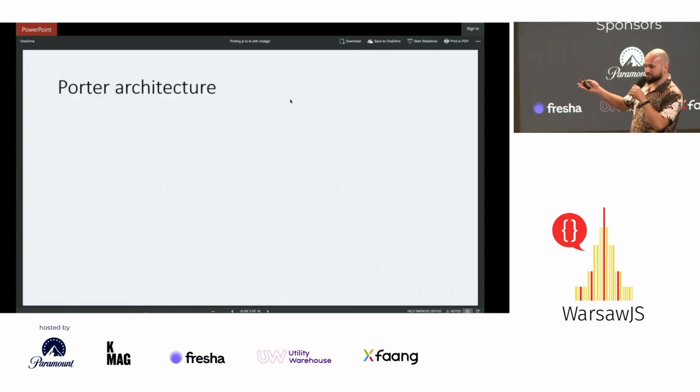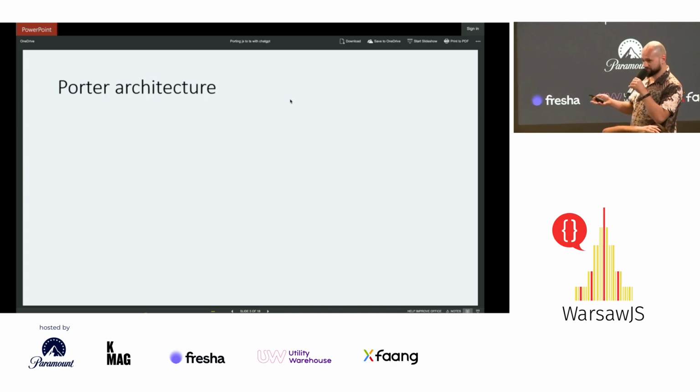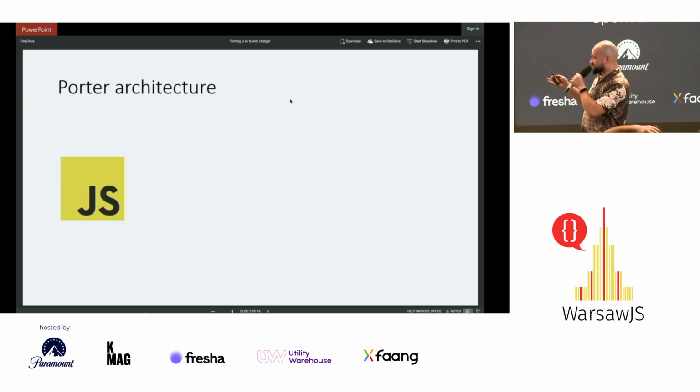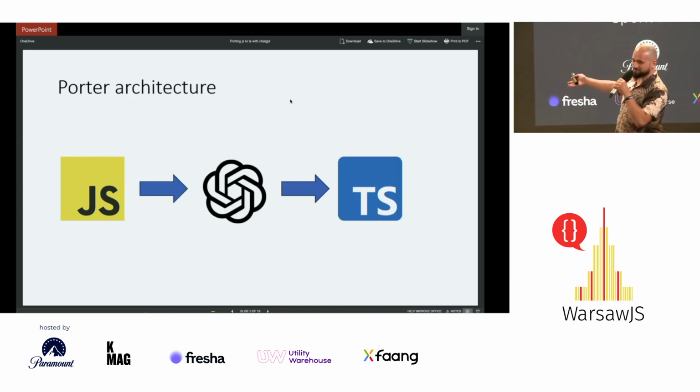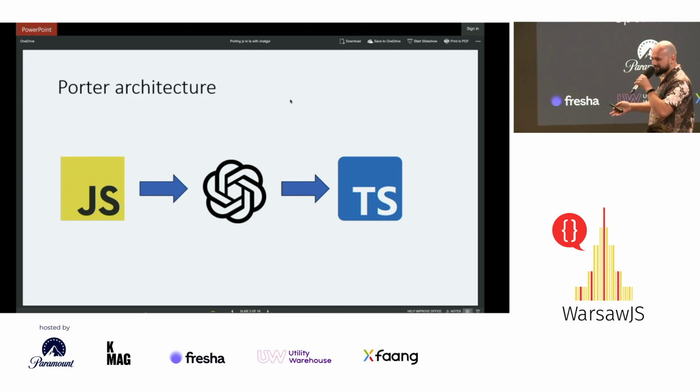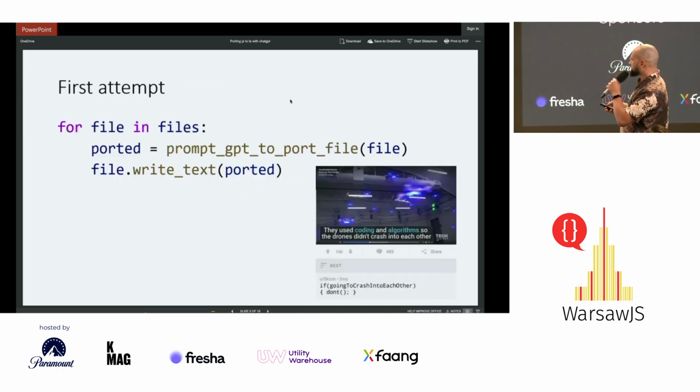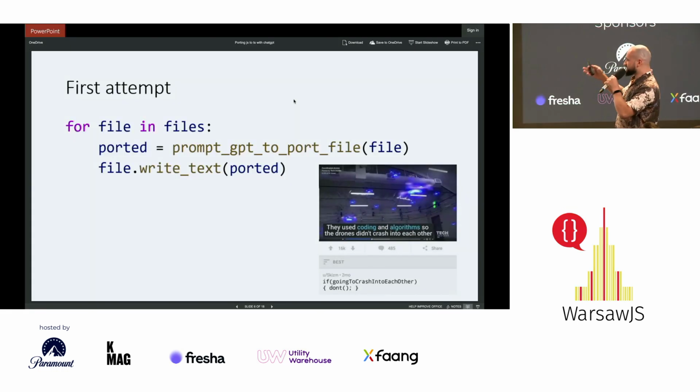And let me show you the architecture of this Porter. So Porter is something where we have some JavaScript code, we put it into ChatGPT, and then we get some TypeScript, right? So it's pretty easy, but let's automate this, right? We don't want to copy and paste and whatever. So this is the first attempt. It's not much of a code.